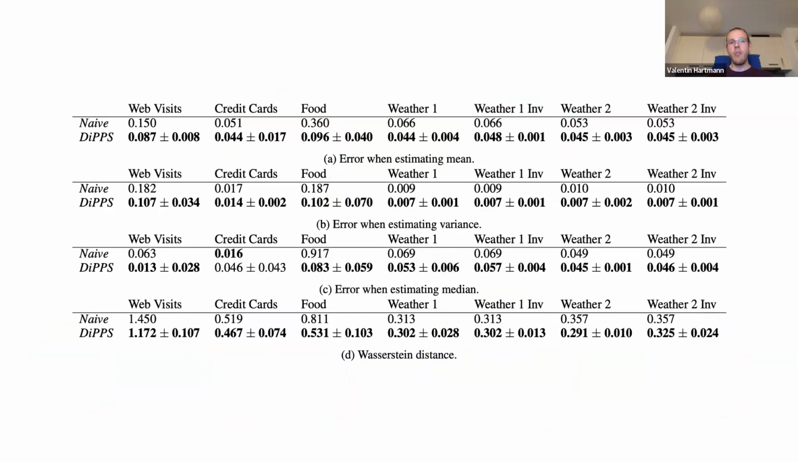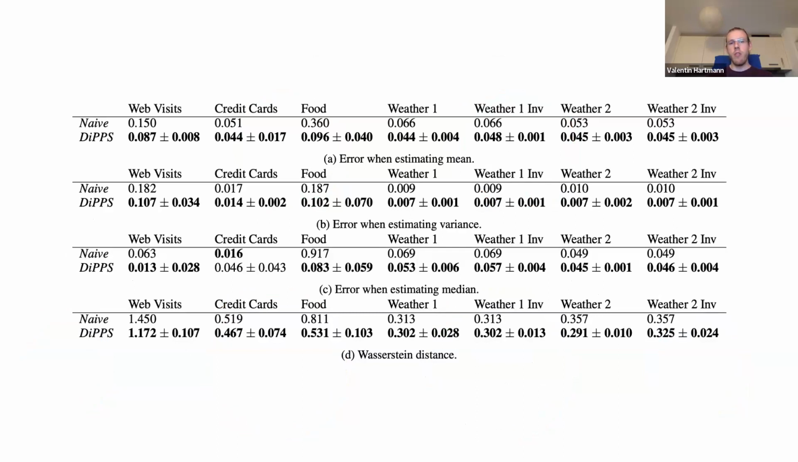We validate DiPPS on various datasets, from browsing histories to financial data and food purchases. We split the data into participant and non-participant data based on potentially sensitive attributes. For example, for the food data, we assume the participants are those that do not receive food stamps, and the non-participants are those that do receive food stamps.